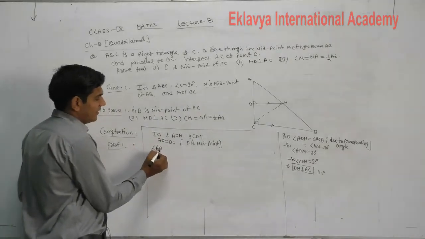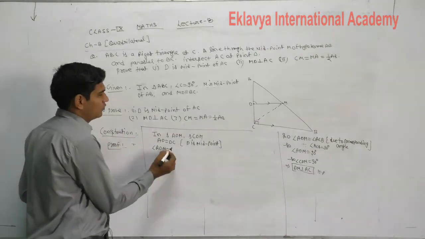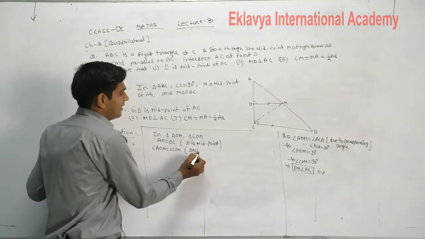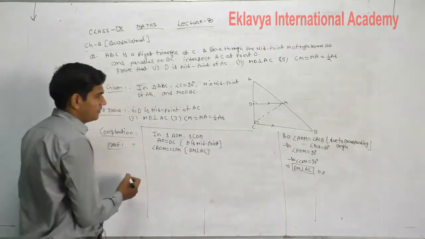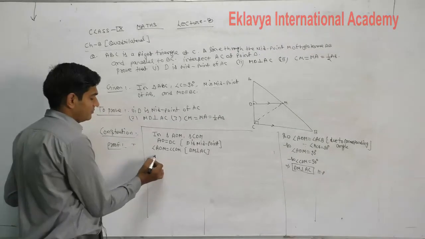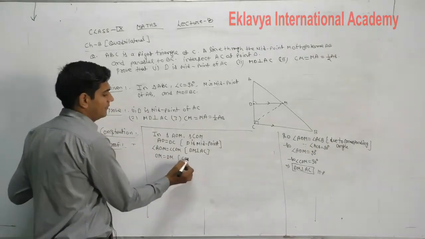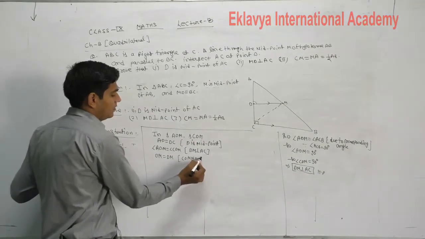Second, angle ADM is equal to angle CDM, as DM is perpendicular to AC. Third, DM is equal to DM, common.